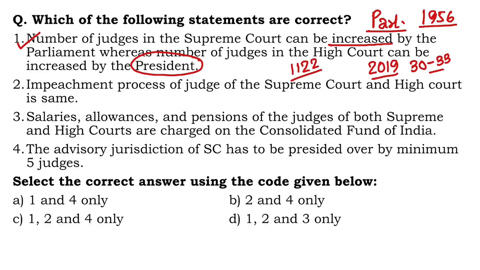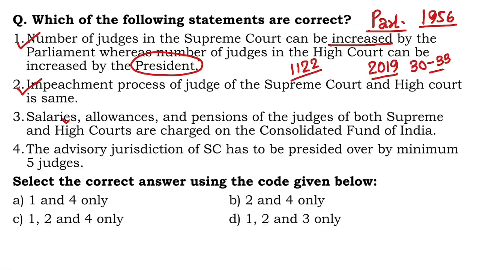1,122 judges. Number two, impeachment process of judge of Supreme Court and High Court is the same. Yes, this is exactly the same process of removal which is required for removal of High Court as well as Supreme Court judges. Salaries, allowances, and pensions of judges of both Supreme Court and High Courts are charged in the CFI. This is a wrong statement.